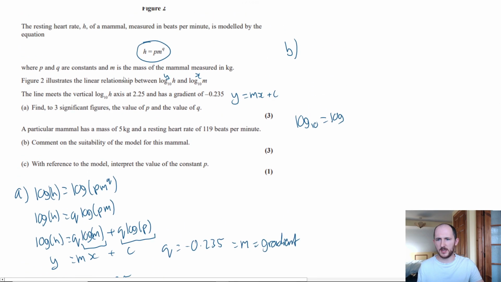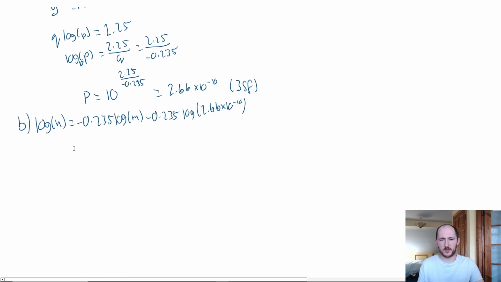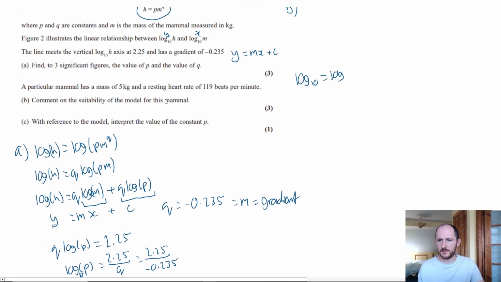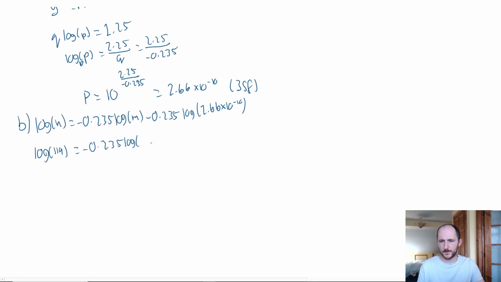So we have h, which is 119. Because we want to check if they're the same, what we should do is find out what the log of 119 is, and then also sub in this side over here. So minus 0.235 log m, which was 5 kilograms, yeah.